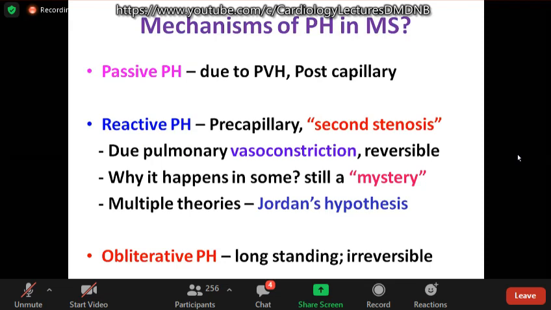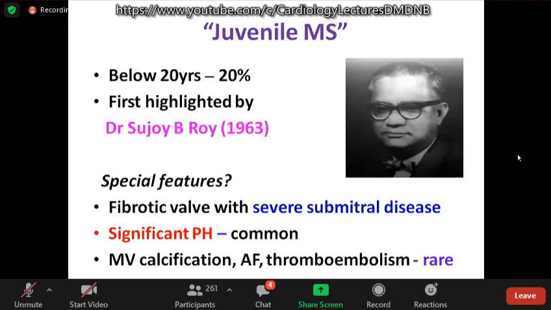Why does it happen in some cases? We still don't know. It's still a mystery. Multiple theories. PH may be contributed by obliterative pulmonary hypertension, which occurs in long-standing cases, whereas passive and reactive are reversible. Obliterative stenosis, another favorite question, is seen in children or age below 20 years, seen in about 20% of the earlier series. It was first highlighted by Dr. Sujay B. Roy. What are the special features of this?